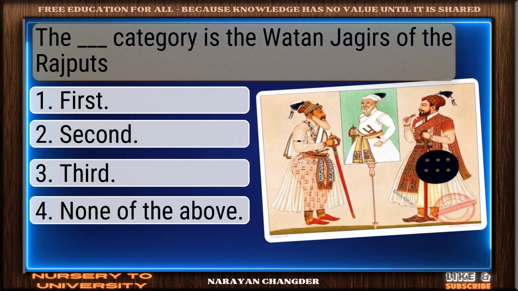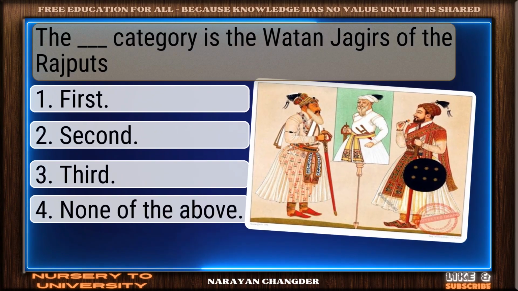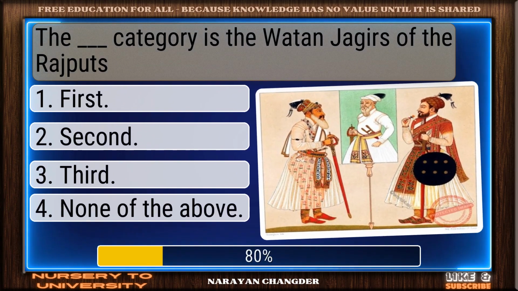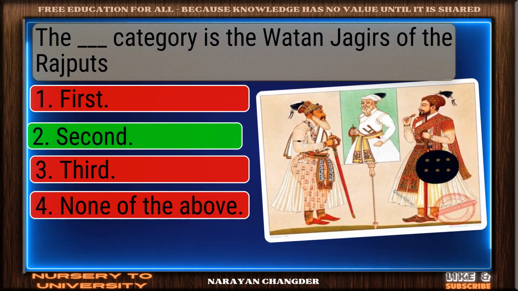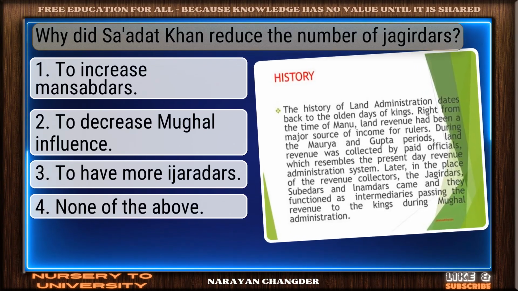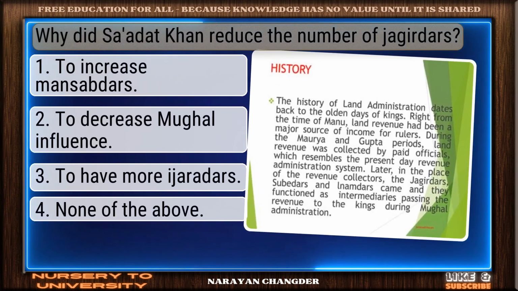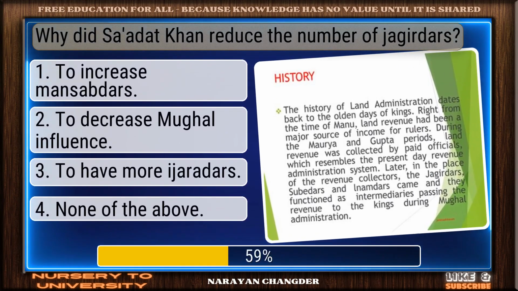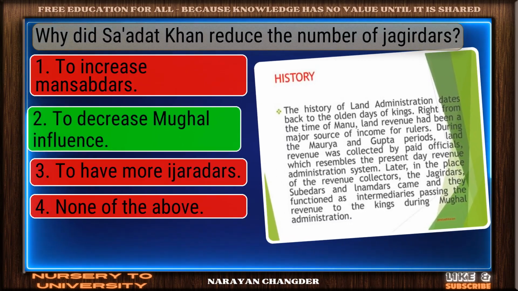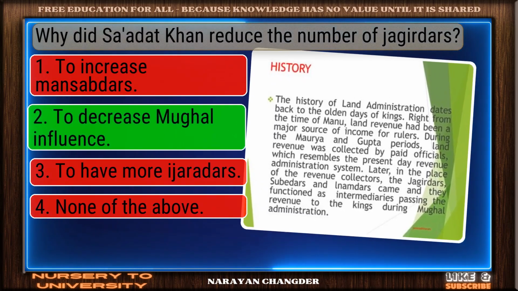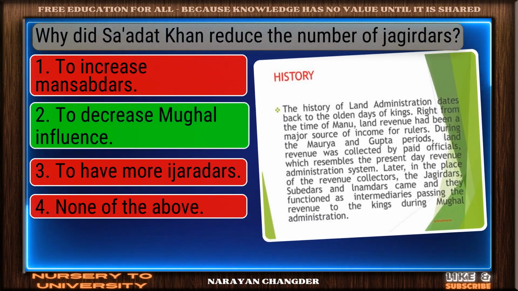The Dash category is the Watandars of the Rajputs. Valid point. Second is true. Why did Saadat Khan reduce the number of Jagirdars? Exactly. To decrease Mughal influence makes sense, and it is right choice.